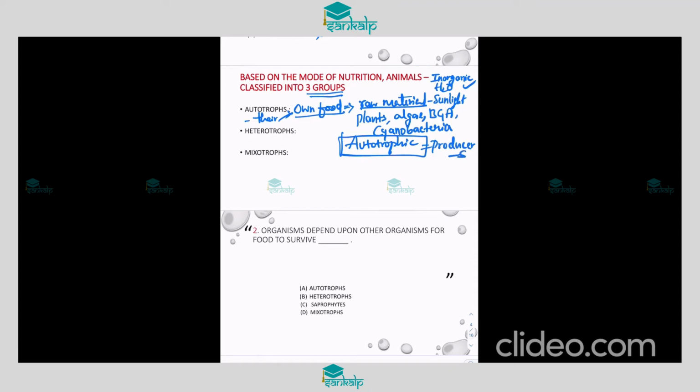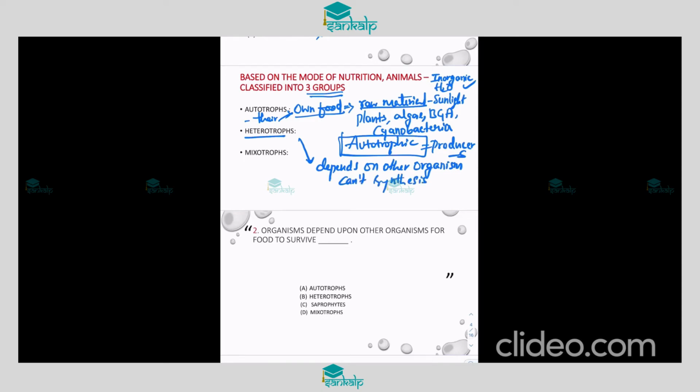Next, the second type is heterotrophs. These are organisms which depend on other organisms for their food. They can't synthesize their own food.